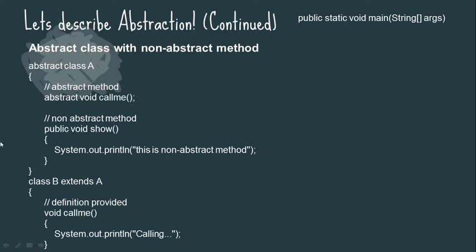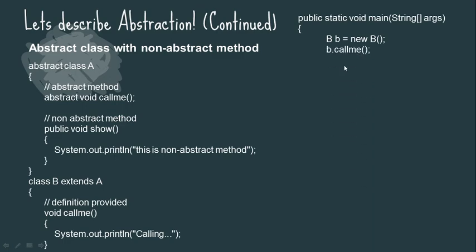Now the main method, public static void main string args. Through this, again we cannot create an object of the abstract class, so that's why we have to create an object of the subclass. So the subclass is B, and then this is an object of B, small b, and then we assign it through the new keyword and B, the class name.